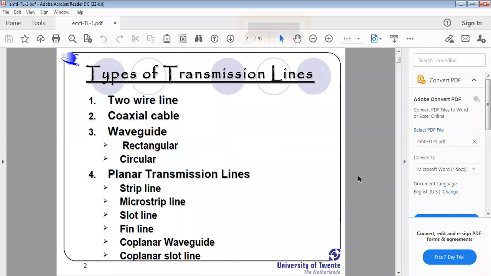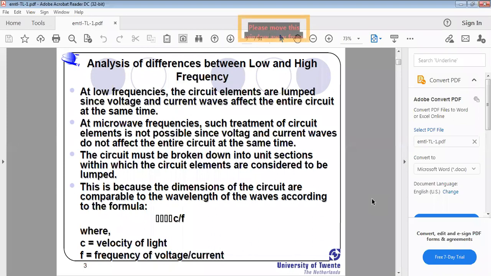That's why there is a circular one, and rectangular waveguides are also there. They are in a rectangular shape, which has length, width, and thickness, different dimensions. Just leave it. The next one is the planar transmission lines. See here: stripline, microstripline, slot line, and fin line. You already know where these lines are suitable. Especially to provide communication within the IC, this type of transmission line is generally preferable to carry the signals.